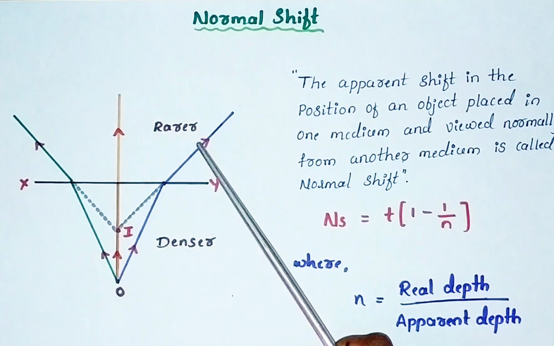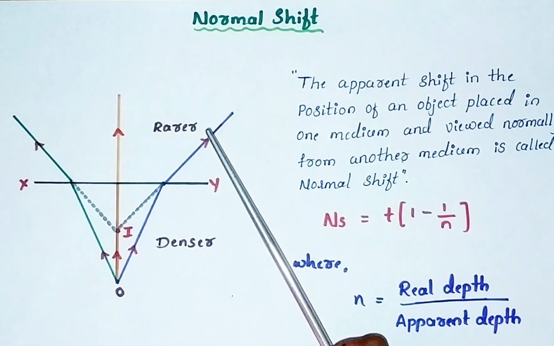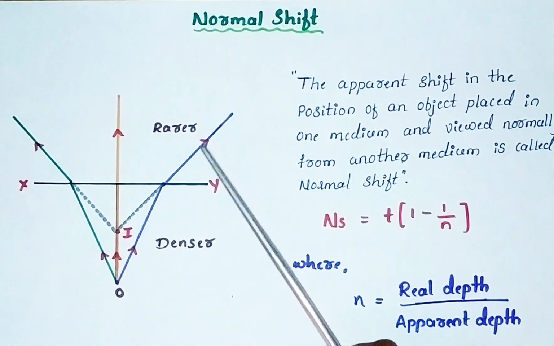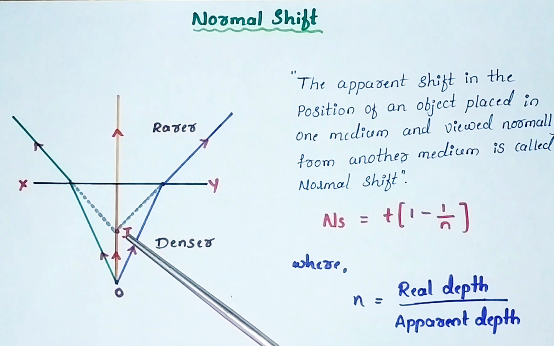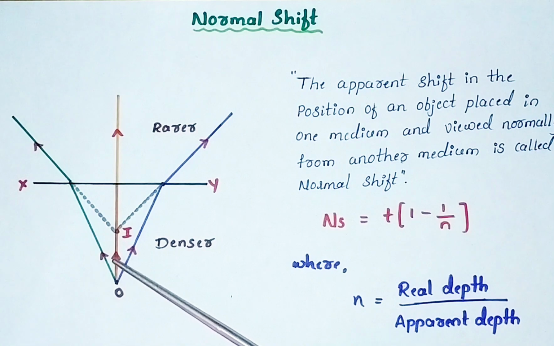Now they are entering another medium, that is rarer. As we already know, when the light is traveling from denser to rarer medium, the speed of light increases, bending of light takes place. We know that the ray of light is bending away from the normal because the speed of light is increasing. In general, refraction of light takes place.